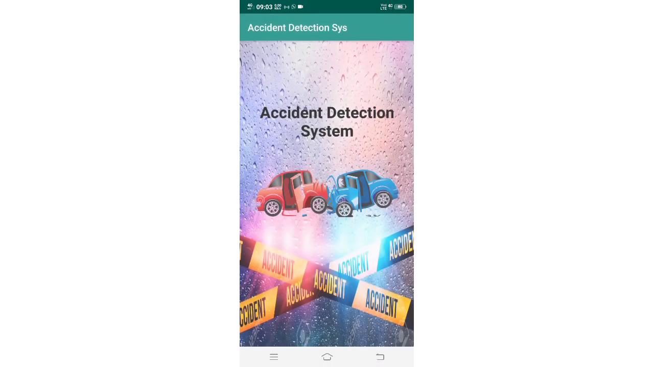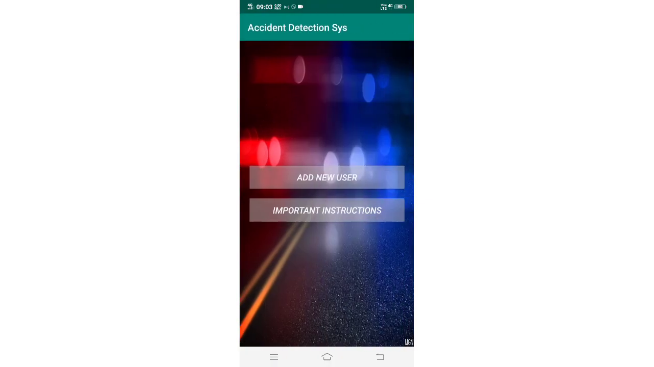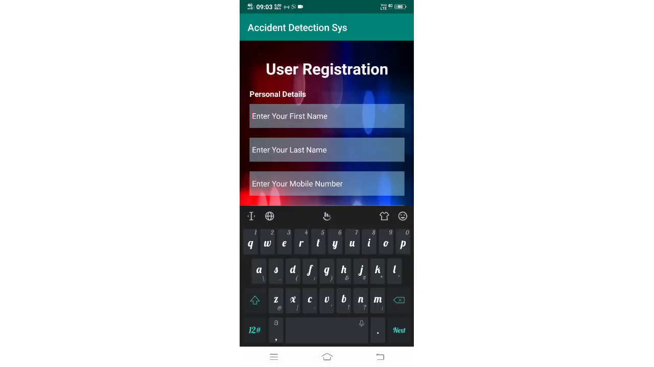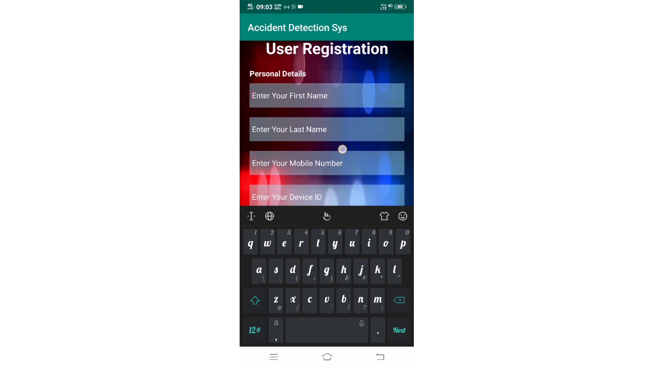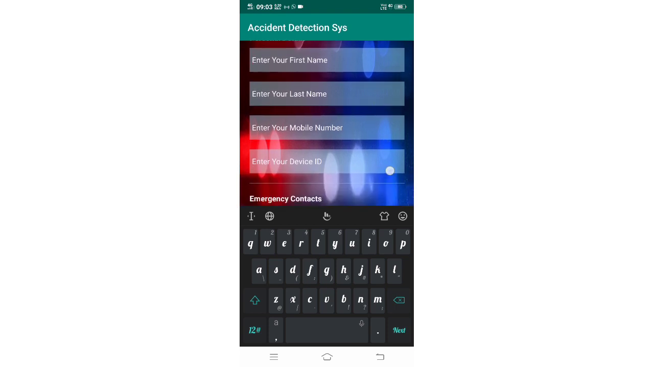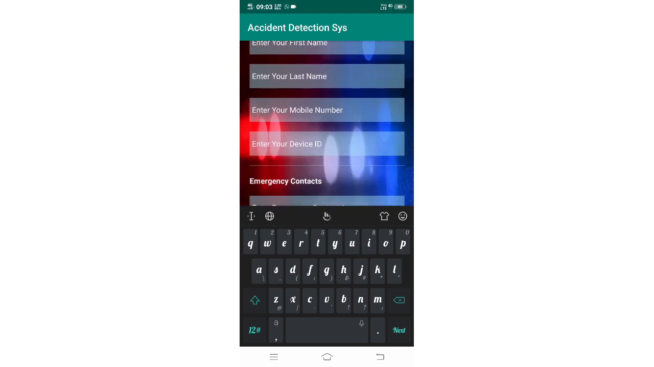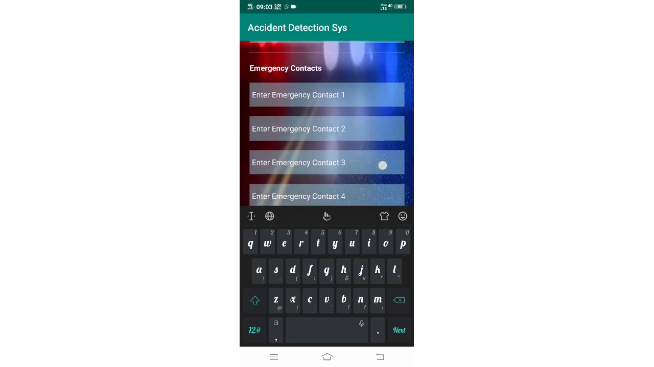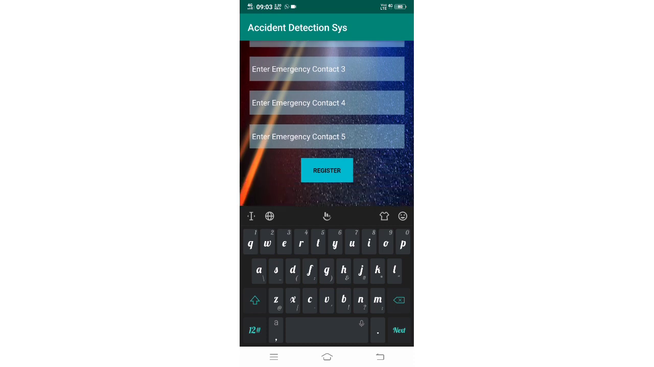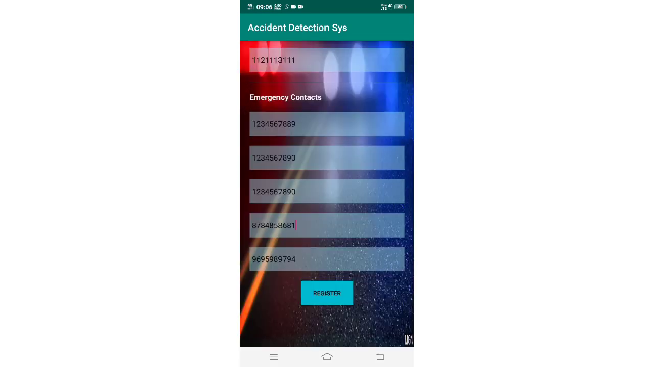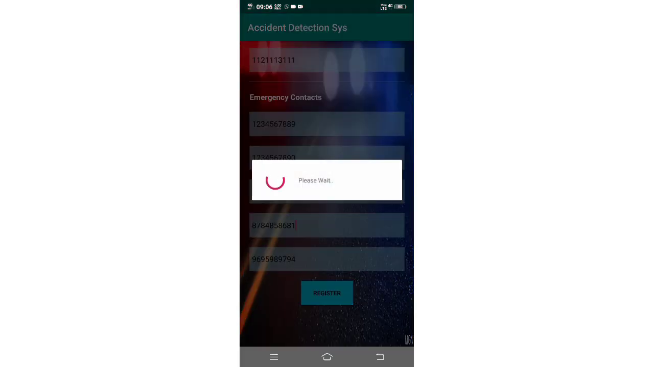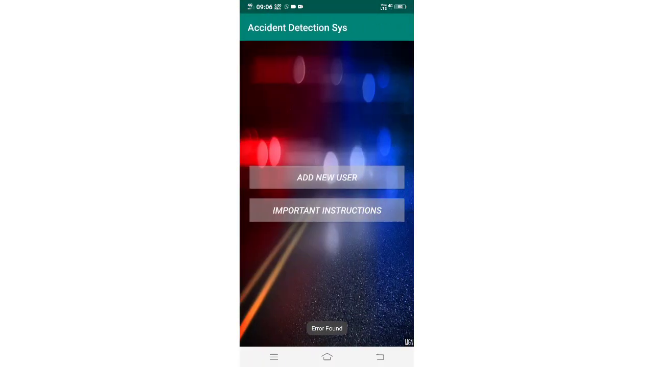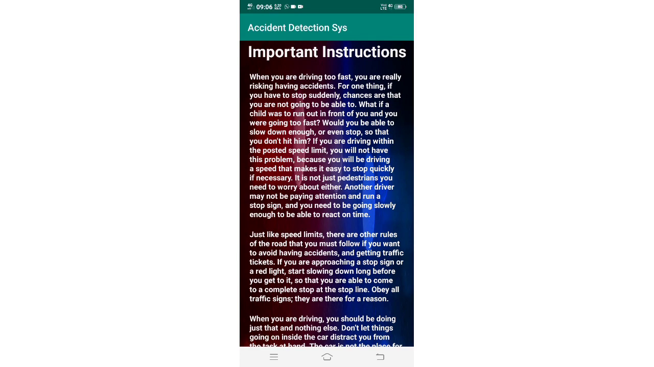This is an Android application of our accident detection system. First, the user has to register on this app. So click on add new user, then fill in all the personal details, which include your first name, last name and the mobile number which you want to register. Then enter the device ID of the module and then enter 5 emergency contacts which you want to add, and it is compulsory to add at least one emergency contact. After filling in all the emergency details and personal details, you get successfully registered to the application.